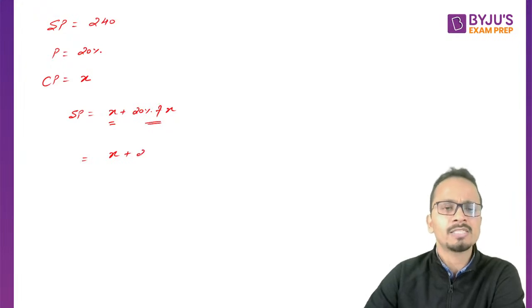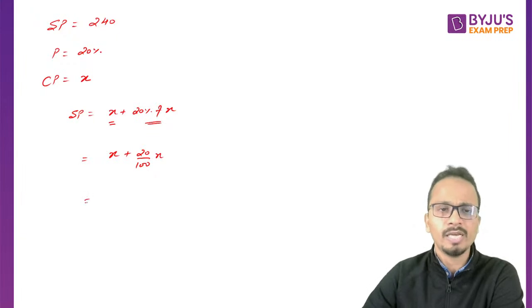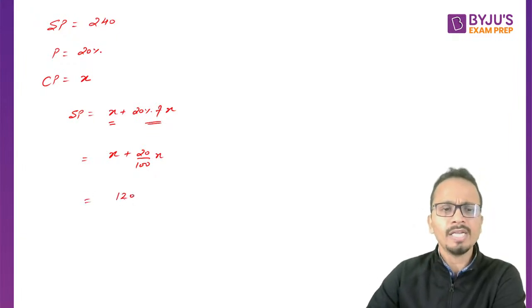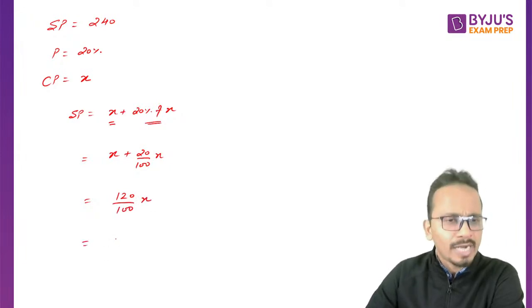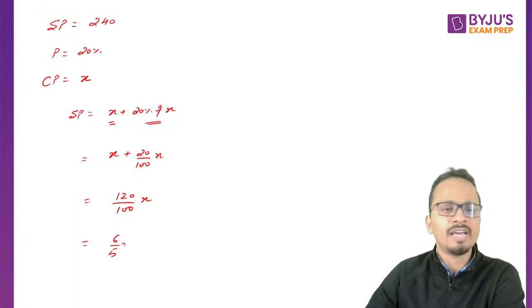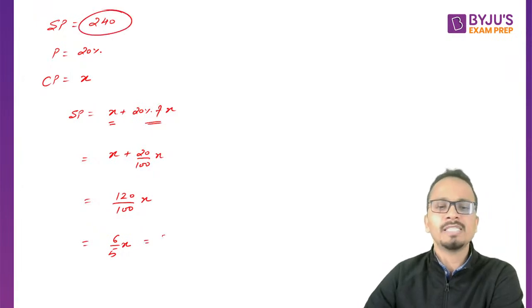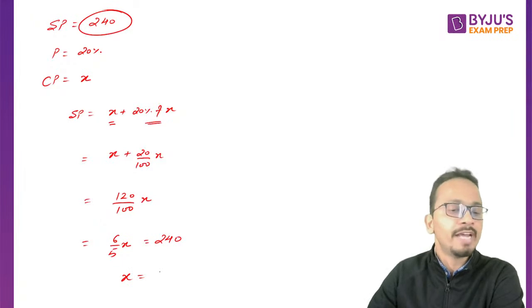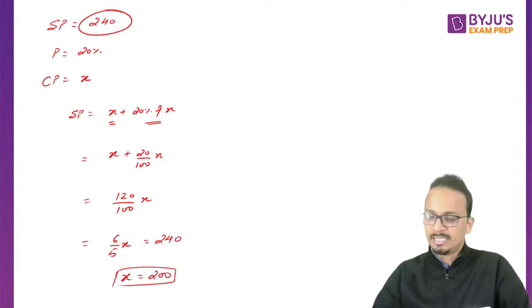So I can write it as X plus 20 upon 100 into X. Further, it can be written as 120 upon 100 into X. Some of you may also write it as 6 upon 5 X. Whichever way you want to write it. And now equate it to the value of selling price that is given to you, which is 240. And the value of X will come out to be 200. So yes, 200 is the correct answer.